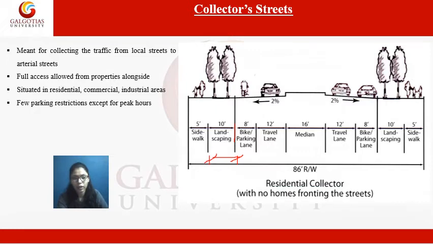If we talk about the previous slide, in subarterial streets, there is a 40-meter right of way. So in collector streets there might be a right of way of, let's say, 30 meters or 24 meters, which depends on the lanes, as it is two lane or four lane. As we can see, this is two lane, so the width might be less than 40 meters. So these are the collector streets.